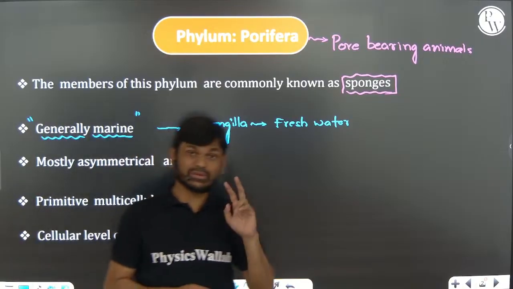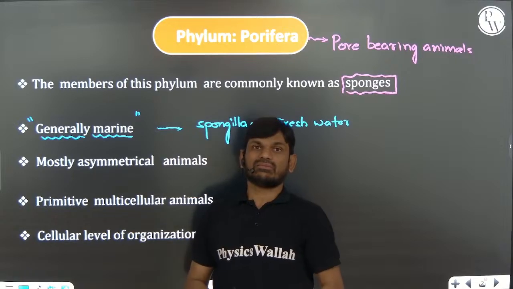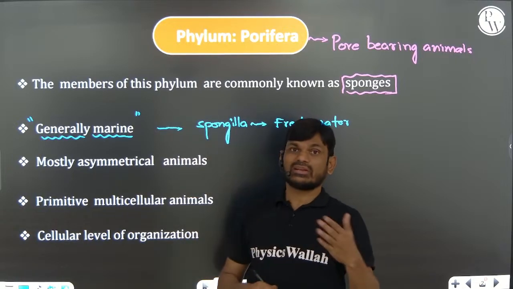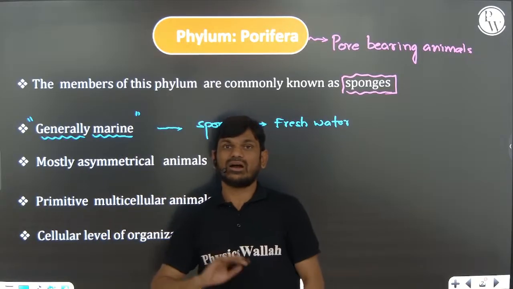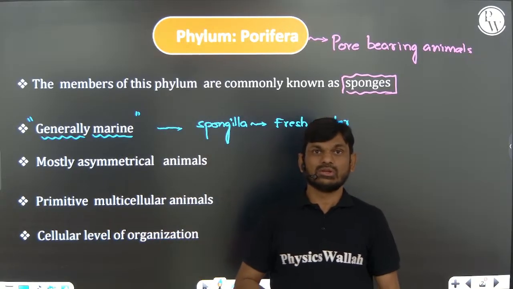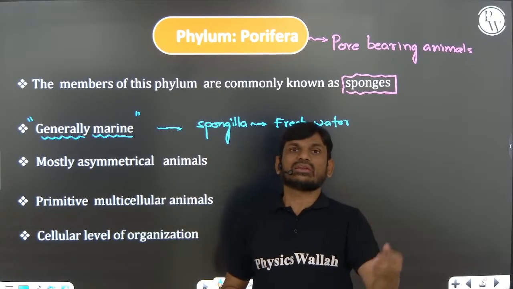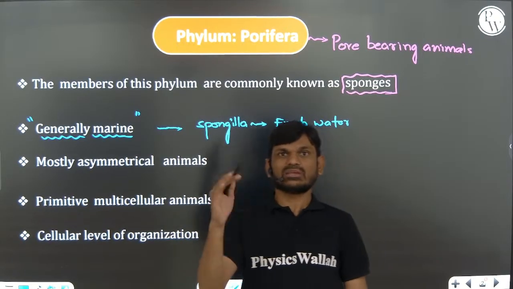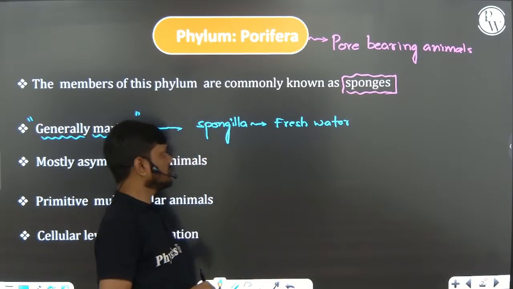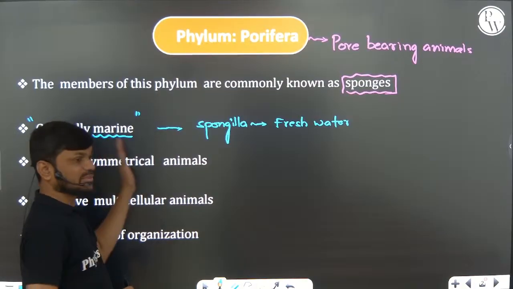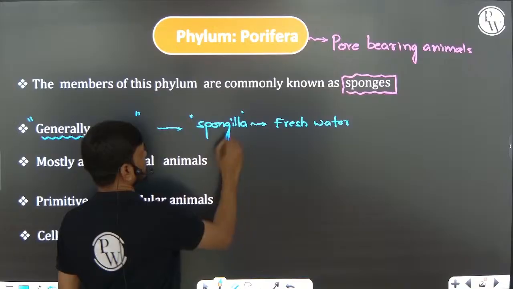This word is very important: generally marine. Sometimes they will ask you to identify the characters related to the Porifera. Generally marine, mostly marine, all are marine, exclusively marine. These are the terms given in the NCERT book related to the different phyla, so you should remember these in the NEET exam 2025. So all are marine, generally marine, but Spongilla is freshwater.